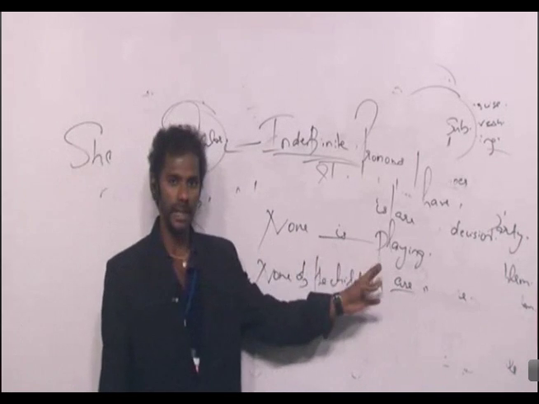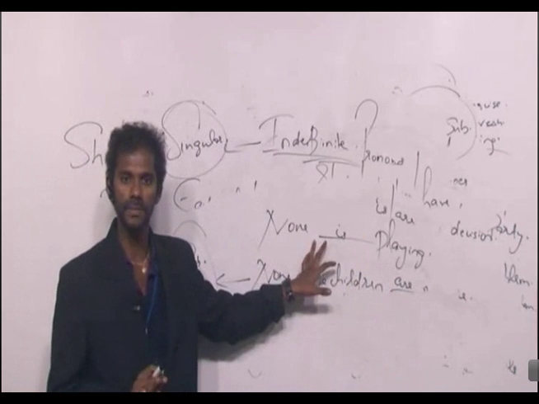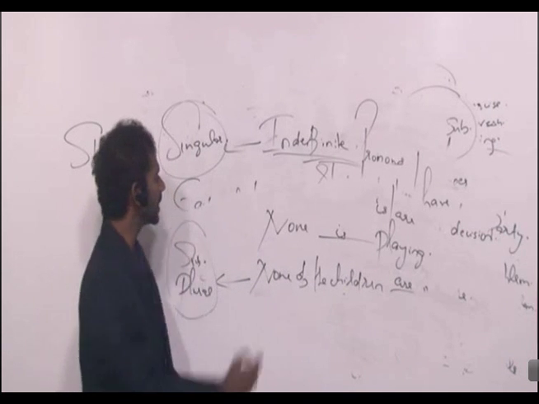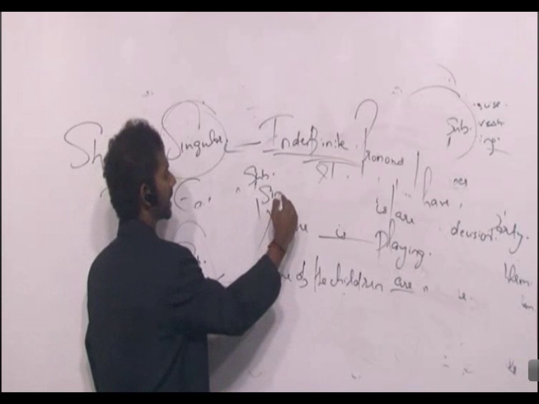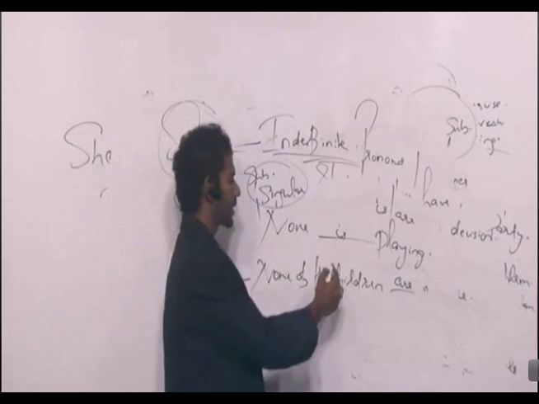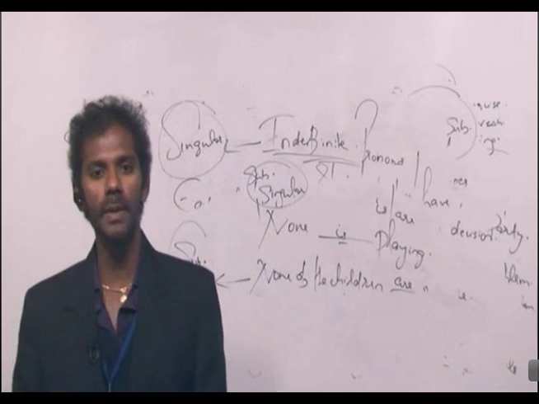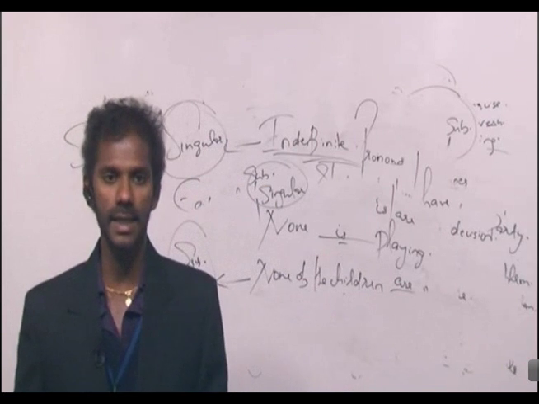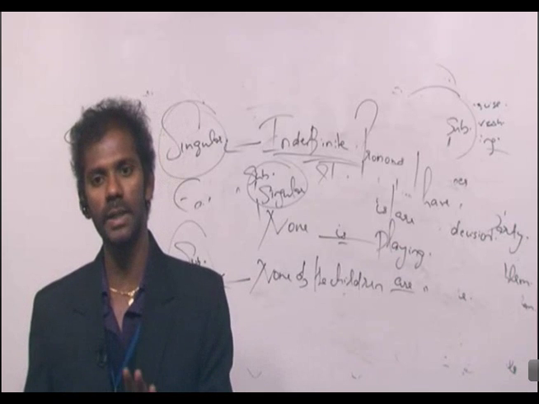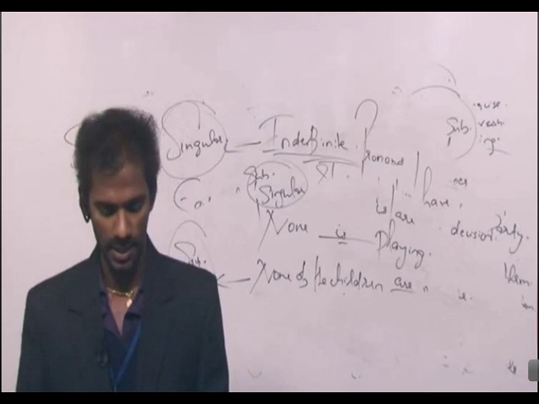Come to the first sentence. None dash playing. Do we have a plural countable noun after none? No. If there is no plural countable noun after none, then the subject is taken as singular. So the verb also must be singular. None is playing. Clear? I repeat, if there is a plural countable noun after none, the subject is taken as plural, verb also must be plural. Vice versa. That means if there is no plural countable noun after none, subject is taken as singular, verb also must be singular. Got it? Fine. We'll take a break.